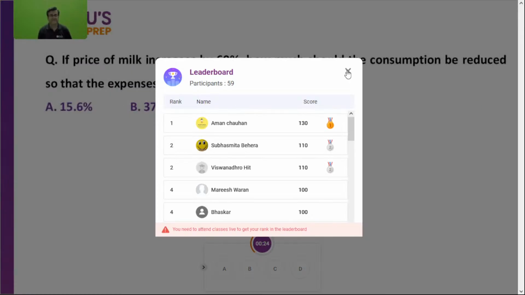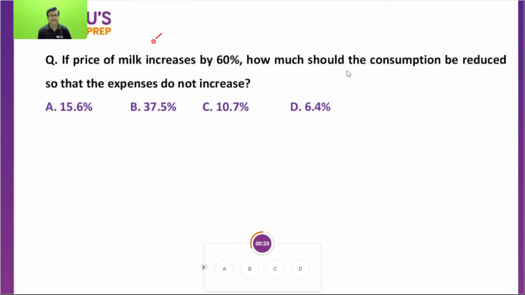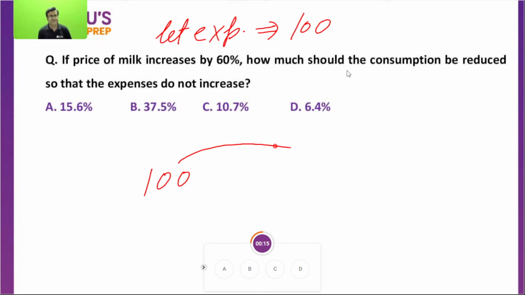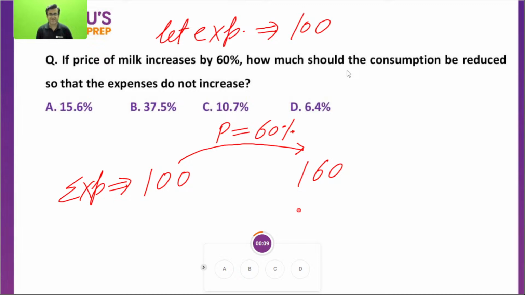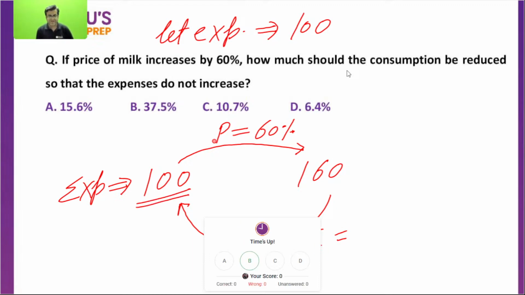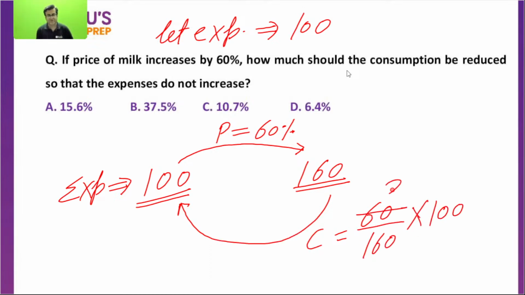B option is right. The price of milk increased by 60%. How much should the consumption be reduced so that expense does not increase? Let expense be 100 rupees. Now, price increases by 60%. So expense becomes 160. If expense is 100, price increase by 60%, expense becomes 160. So 160 has to become 100. What will be the contribution? Contribution is because of consumption only. Now expense 160 becomes 100. 60 decrease upon 160 into 100. This is because of consumption.